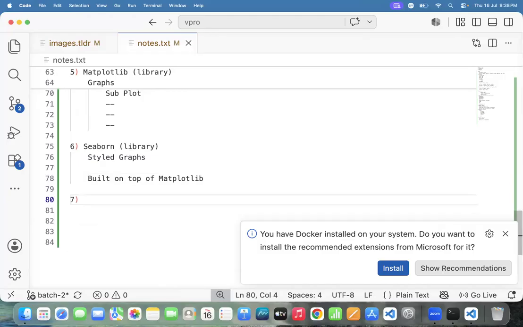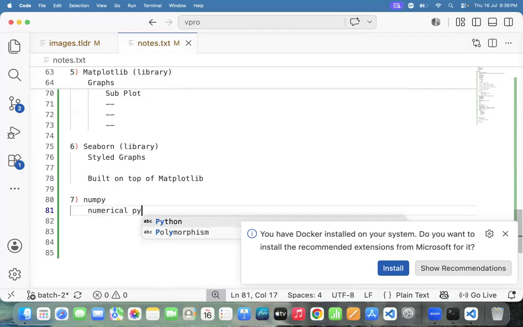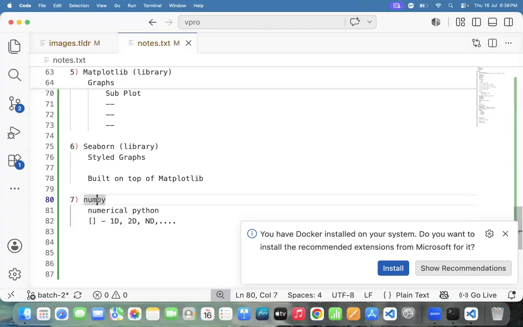Fine. And another thing, we have one more library, that library we can call NumPy library. NumPy stands for numerical Python. NumPy stands for what? NumPy stands for numerical Python. It is used to deal with lists, like 1D list, 2D list, or ND list. So many lists are there, like a one-dimensional list, two-dimensional list, n-dimensional list. Then we have one powerful library, that library we can call NumPy.